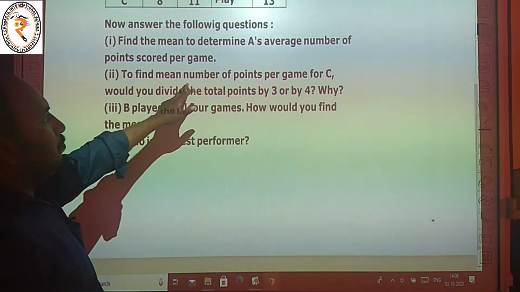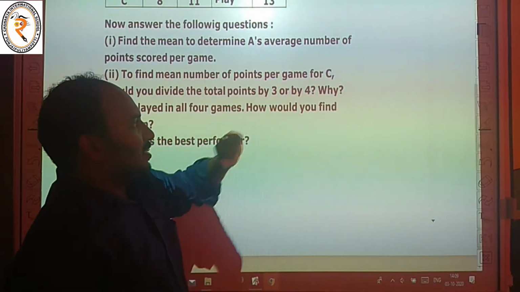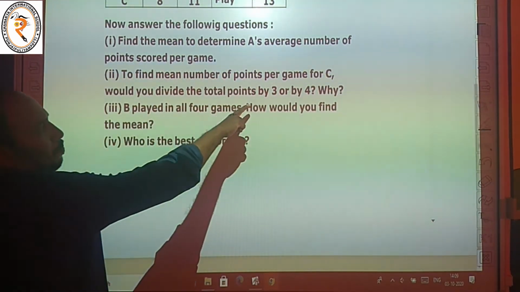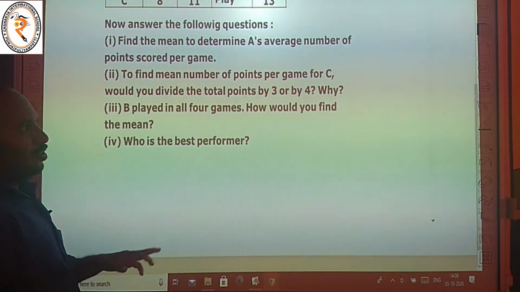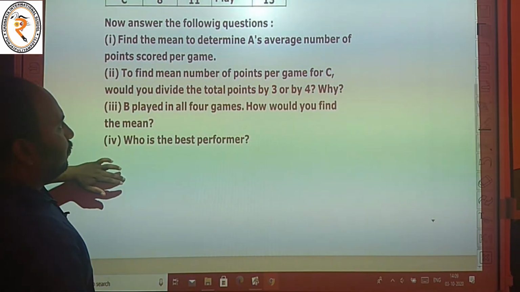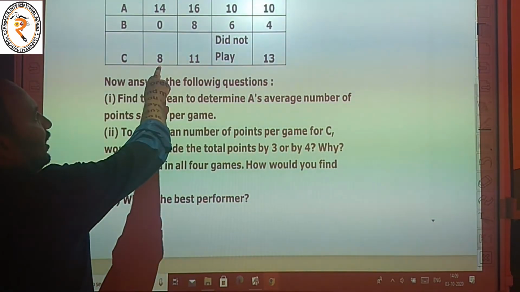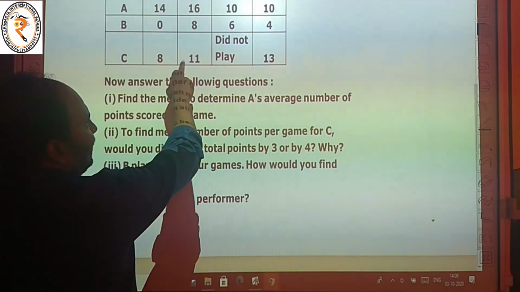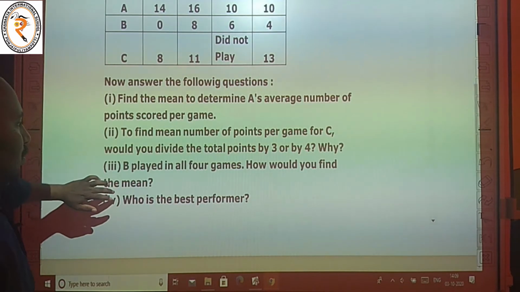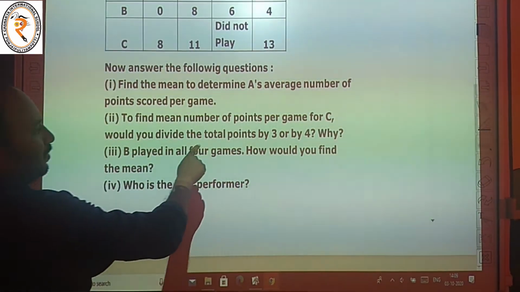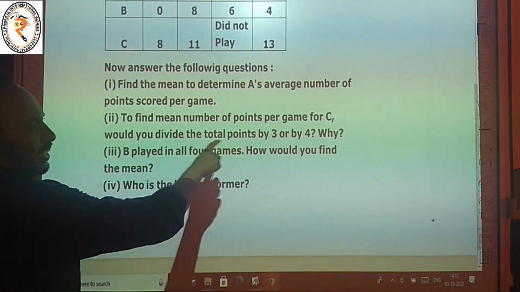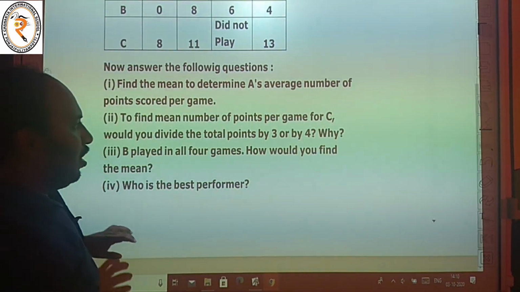Would you divide the total points by 3 or by 4? Listen here, C played only 3 games, 8, 11, 13, and did not play the third game.